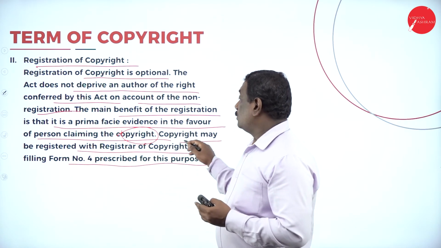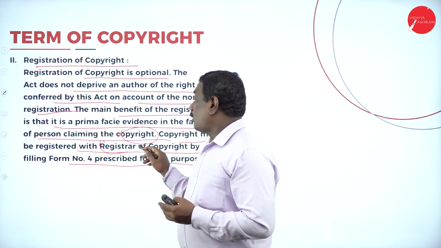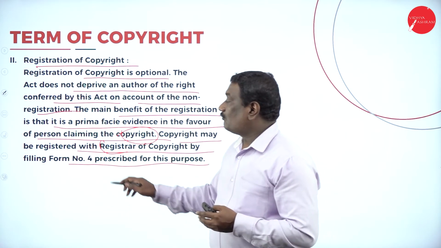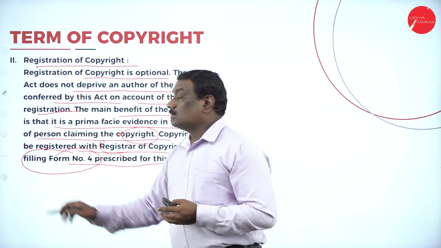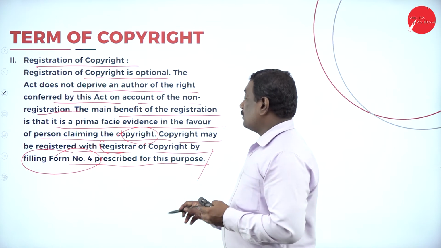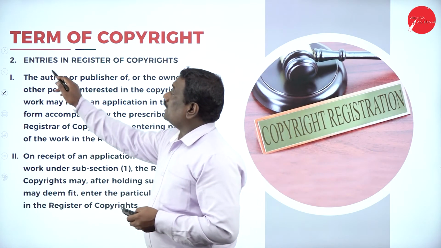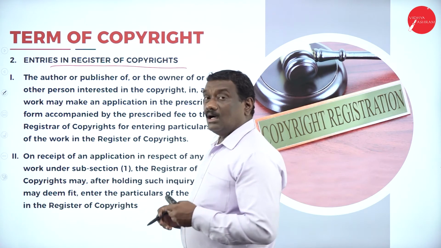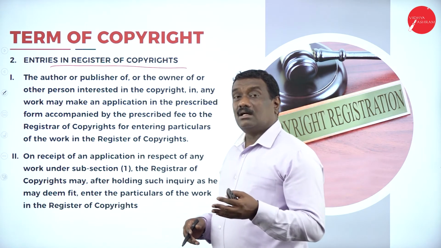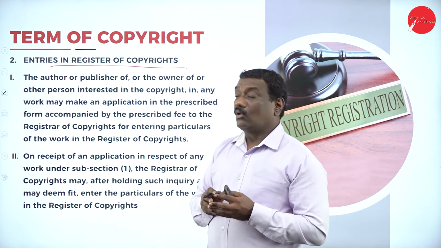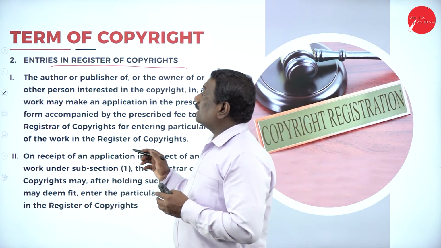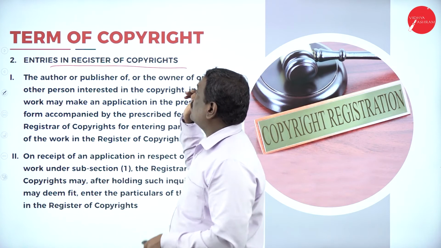That is, you need to register your copyright with the Registrar of Copyright by filling the form number 4. And whatever the prescribed things are, that has to be completed, the work. Second thing is entries in the Register of Copyrights. Once it has been registered by filling the form number 4, comes the other entries which have to be entered in this Register of Copyrights.